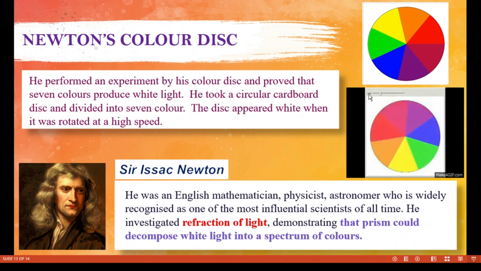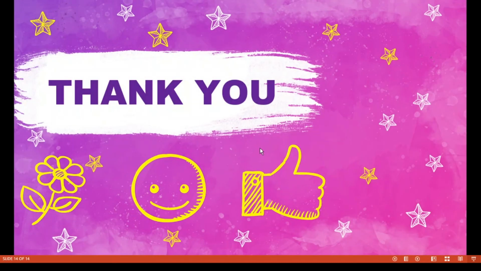So when the speed increases from 0 to high, it becomes white, and after reducing the speed, it comes back to the normal colors. So this experiment was performed by Sir Isaac Newton, and it proves that white light is composed of 7 colors.